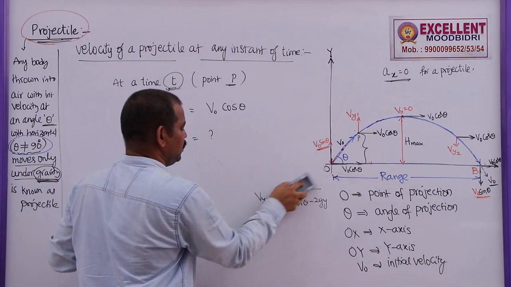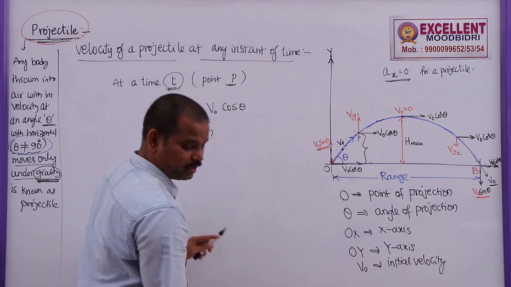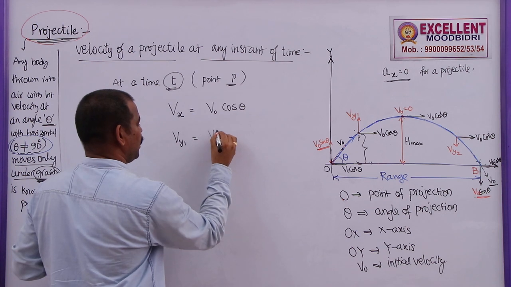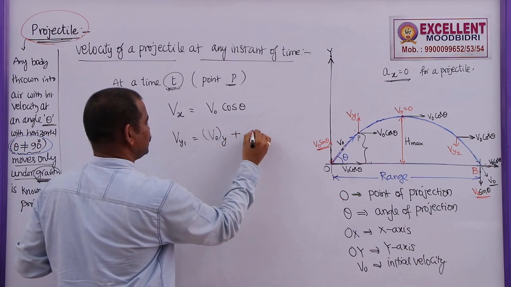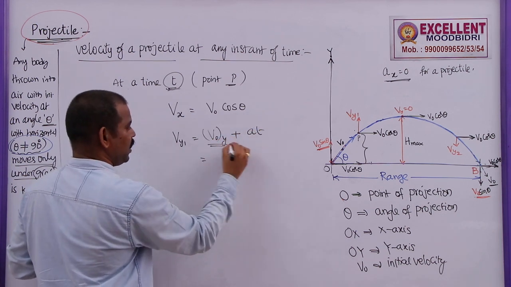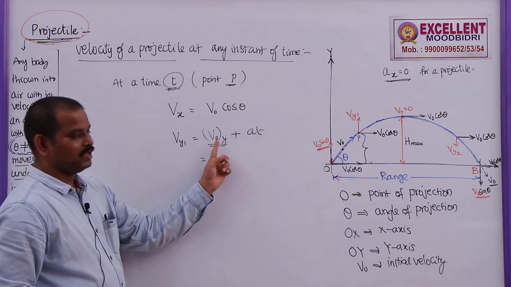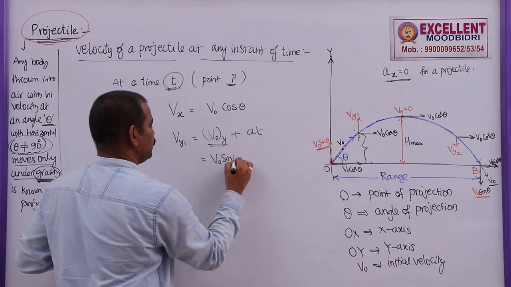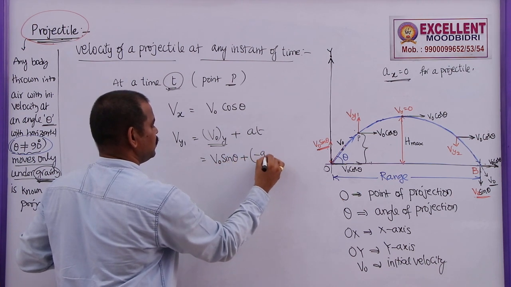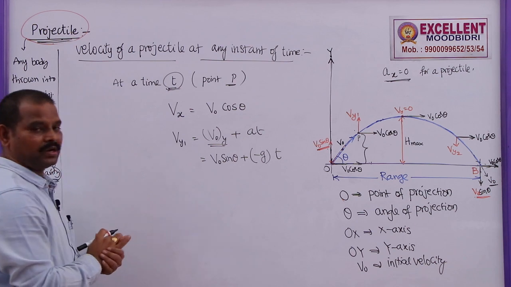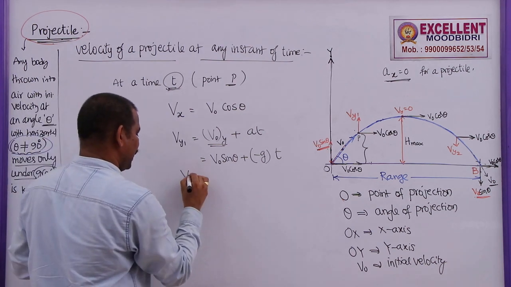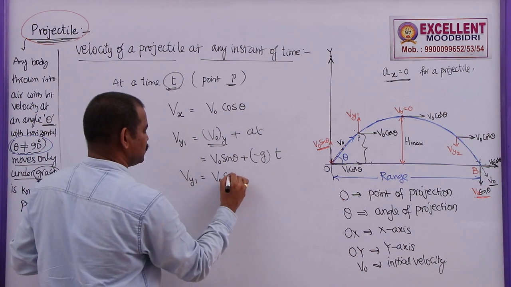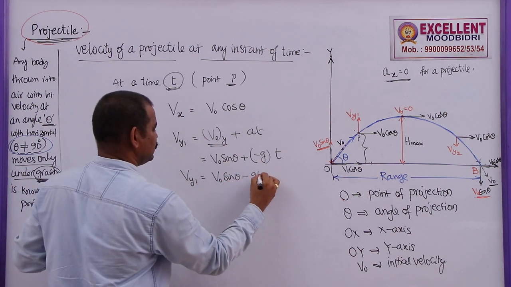V is equal to V naught plus AT when time is given. So this can be written as V naught y plus AT. V naught y is the initial velocity along the y axis, which is given by V naught sin theta, plus A is equal to minus g at a time t. So what is the velocity along the y axis at that point P? This is V naught sin theta minus gt.